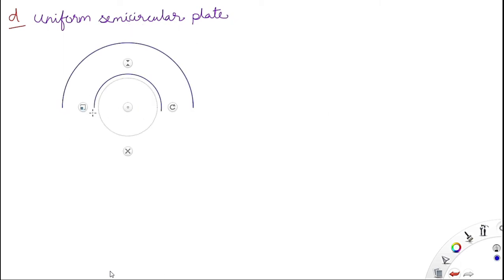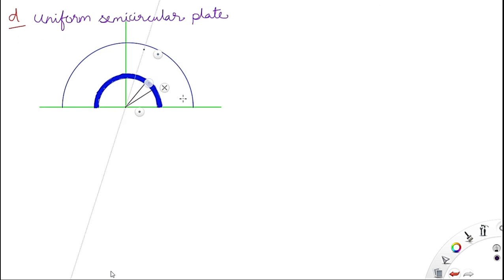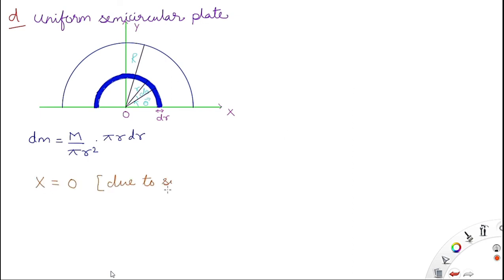Now the last one, uniform semicircular plate. The uniform semicircular plate is nothing but the same semicircular wire extended and made into a plate, a completely planar body.